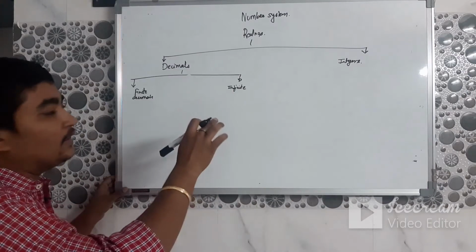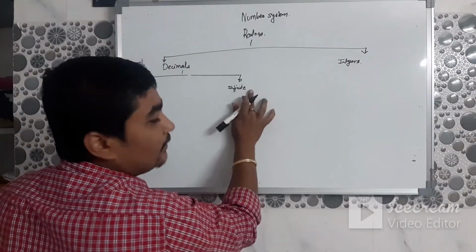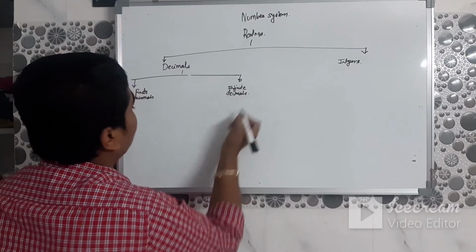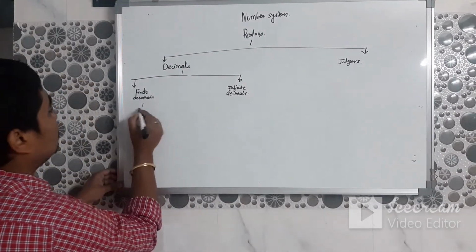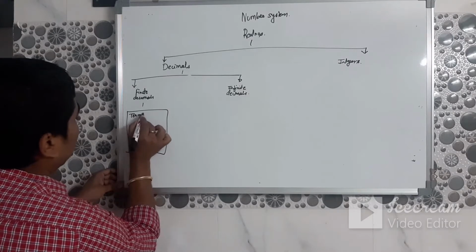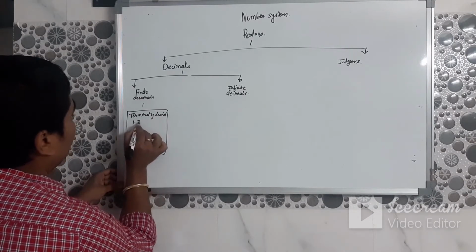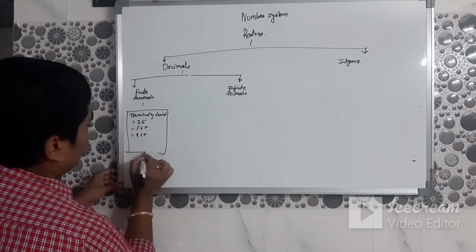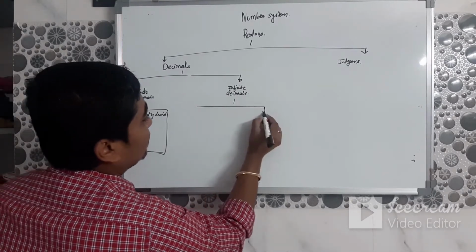Infinite is a number never ending. Finite is one that ends. That which ends is called finite, and that which never ends is called infinite decimals. What are these? Terminating decimals: 1.35, 1.57. Now infinite decimals are of 2 types.